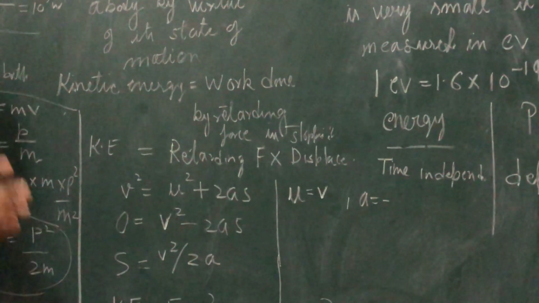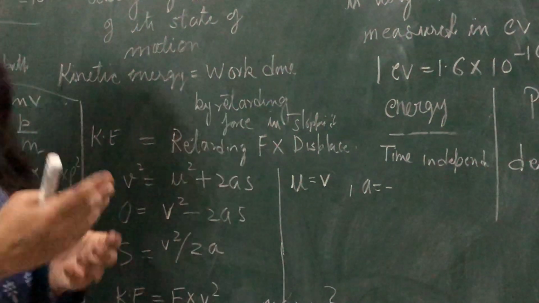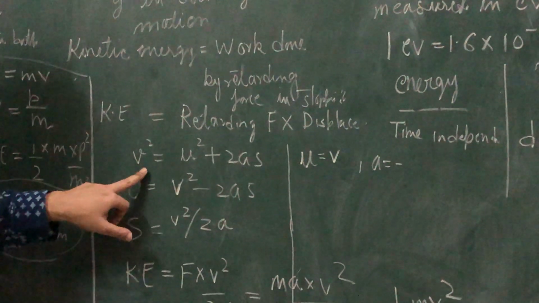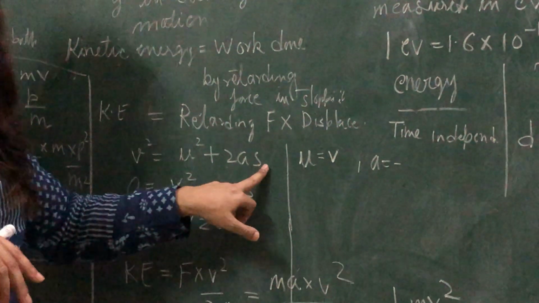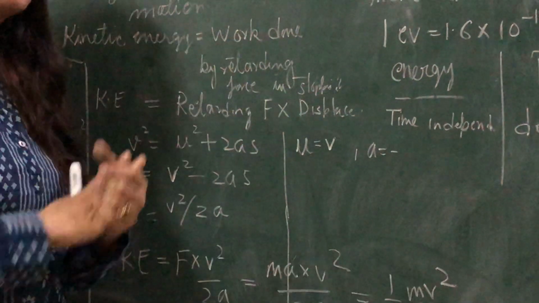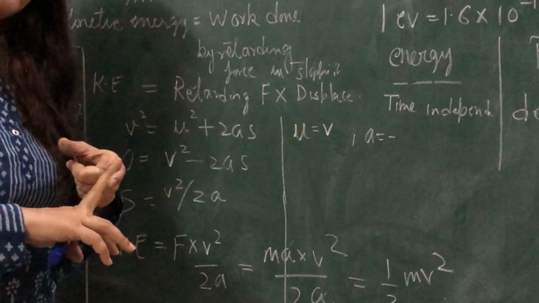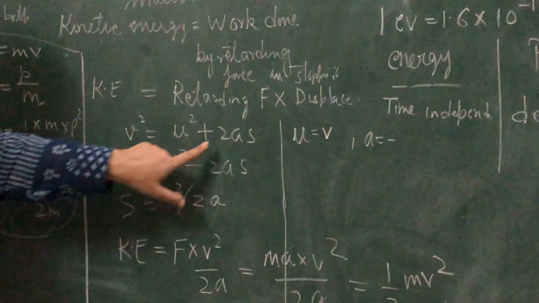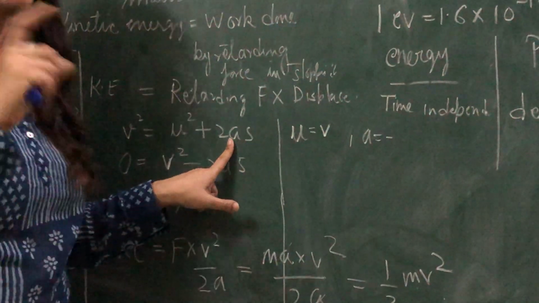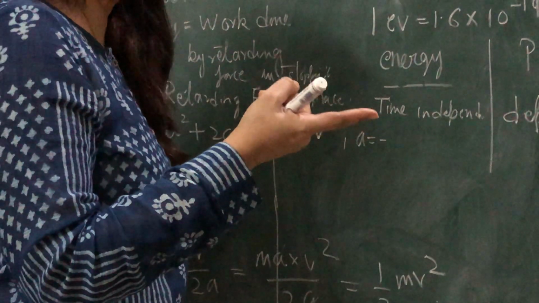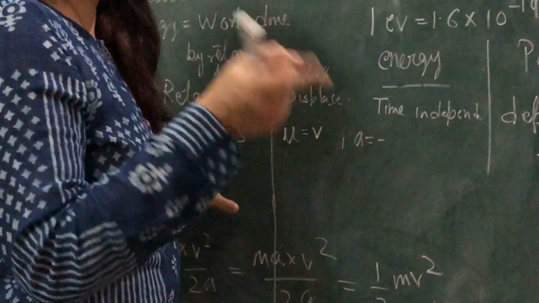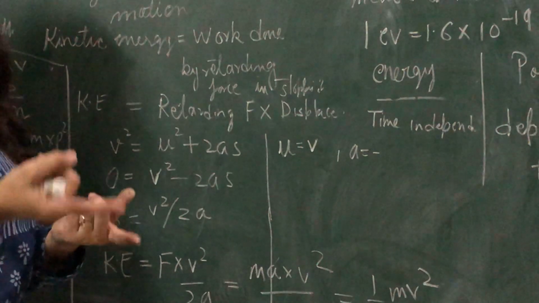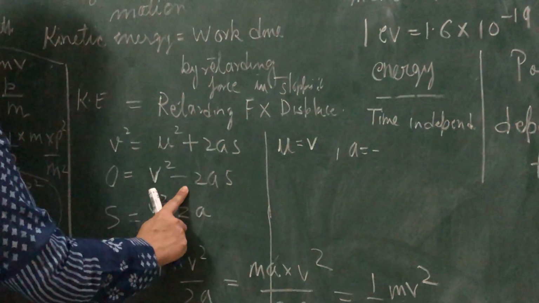Because of the retarding force, the final velocity will become 0, and from the law of motion, you know the simple relationship from class 9, v square is equal to u square plus 2as. Because the car is going to be stopped, because you are applying the retarding force, v will become 0 and u will become v. Retarding force means the acceleration will be negative. When you take the acceleration as negative, that means retardation. So you will take minus over here.